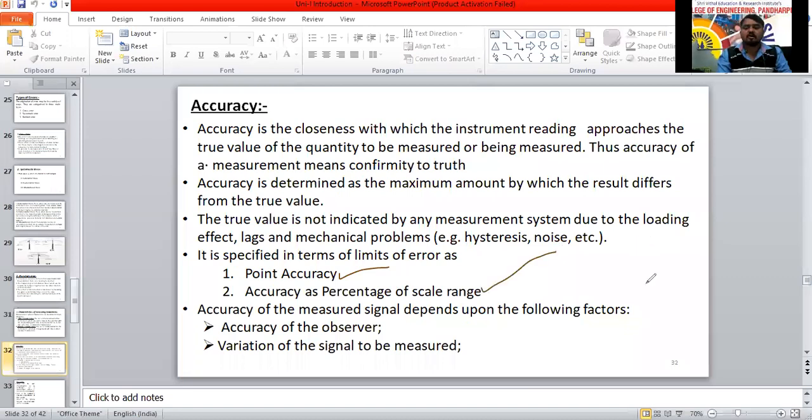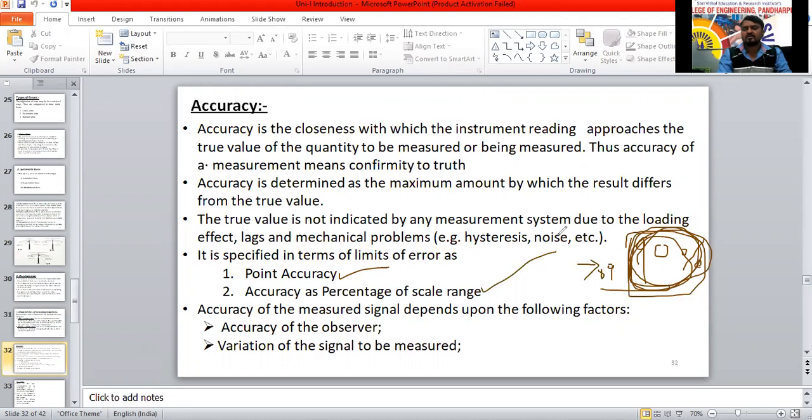The next one is accuracy as a percentage of the scale. Suppose I tell you that you should get 90% result in the second semester, second year. 90% is our target. Some people will get 89%, some will get 78%. In the form of percentage, we calculate which is closer to this 90%. That is the closeness, accuracy on the percentage scale, we are going to call it here now.